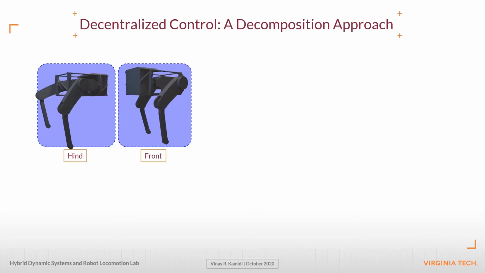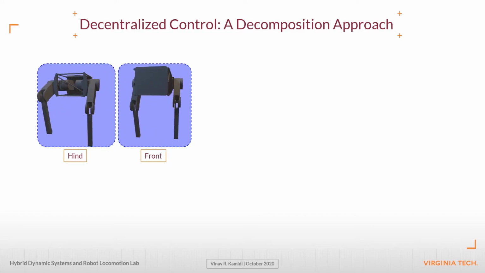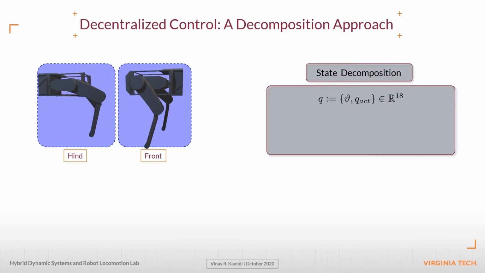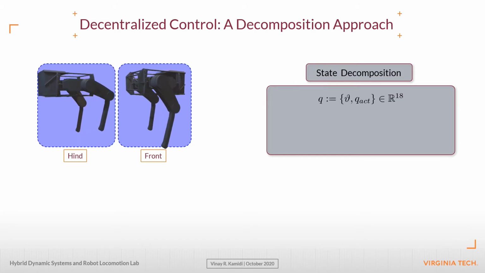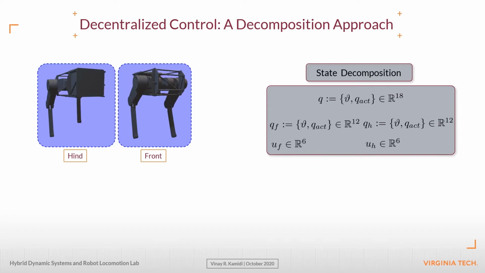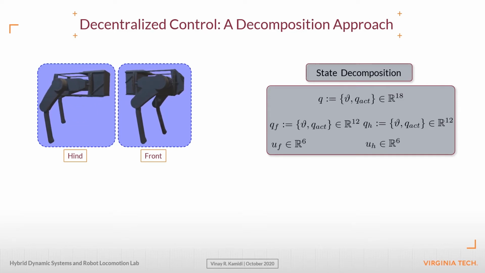First, we will proceed with the state decomposition. Recall that Q is a 18 by 1 vector of global variables and local shaping variables, which will now be split into QF and QH, where the subscripts F and H correspond to front and hind respectively.